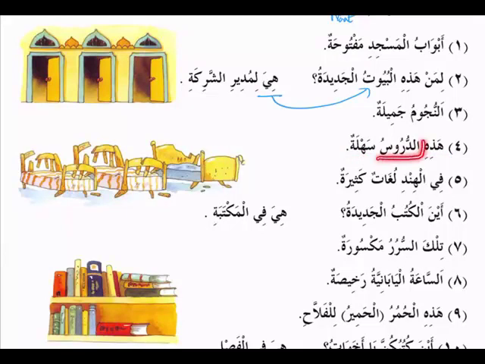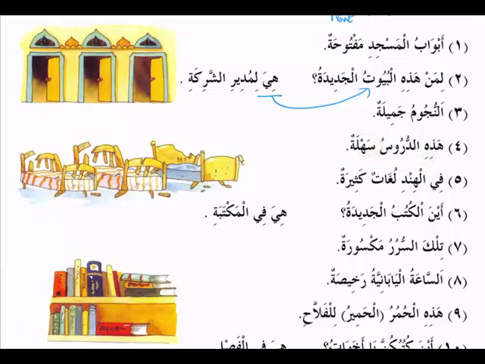Okay, so this word ad-darsu is what? It is the badal of this hazihi. And if you see here sahlatun, this khabar is also wahid muannas because it has to match with the mubtada. Okay, so to begin with, why did you bring this hazihi here instead of bringing haulai? Because we are applying the rule of kullu jama muannas. So hazihi durus, these lessons. Okay, and now sahlatun, the khabar has to match with the mubtada, so you brought wahid muannas khabar.